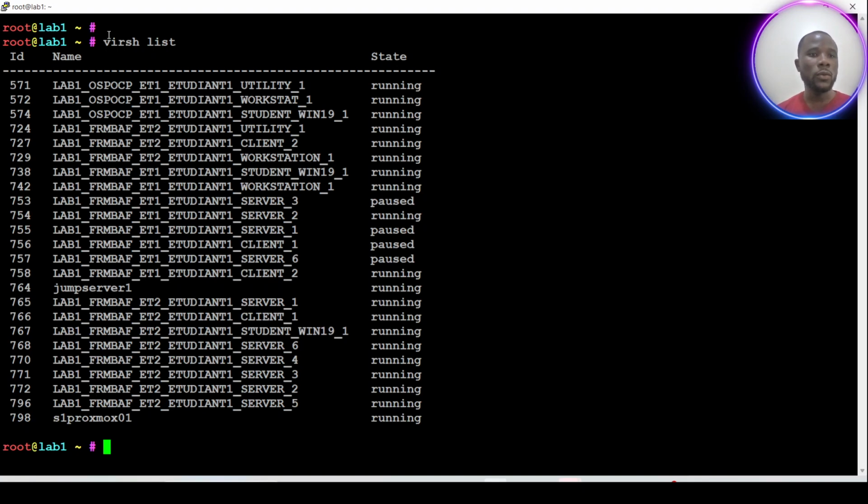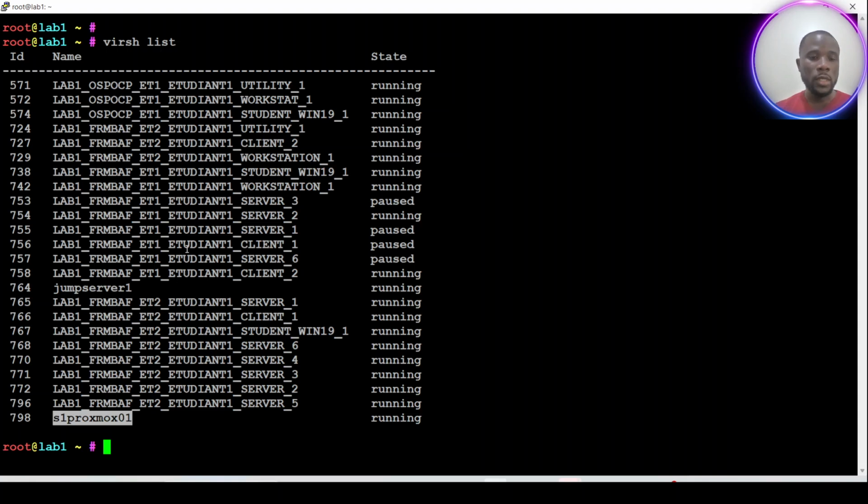This is a physical node where I have already deployed an Ubuntu operating system, and over this operating system, I applied the KVM. So right now, over this physical node, I have those virtual machines that are already deployed, which you can see listed. And I have already set up another Proxmox node. So now I will show you how you can proceed on your side to deploy a new Proxmox node.